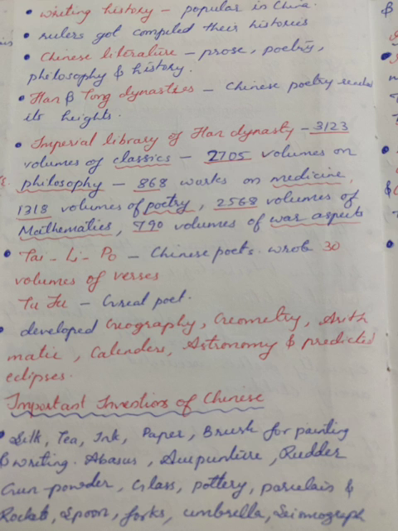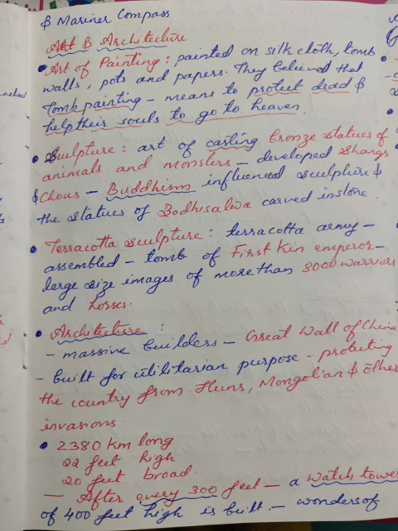Chinese had developed geography, geometry, arithmetic, calendars, astronomy and predicted eclipses. Next, with regard to the important inventions of the Chinese. Silk, tea, ink, paper, brush for painting and writing, abacus, a mathematical tool, acupuncture, hijama, rudder, gunpowder, glass, pottery, porcelain, ceramic vessels, rockets, spoon, forks, umbrella, seismograph, an instrument to measure and record earthquakes, and maritime compass, etc. are the important contributions of the Chinese to the world.